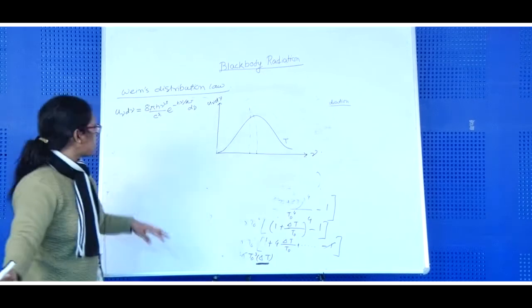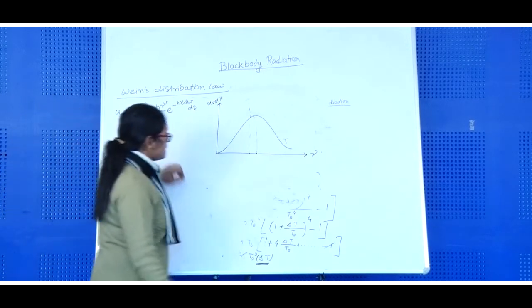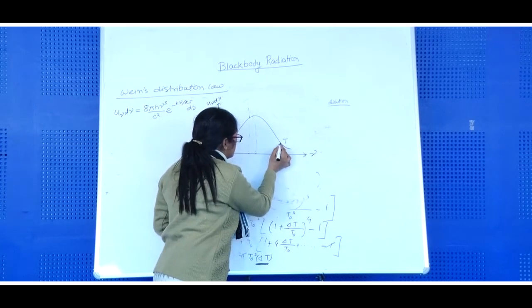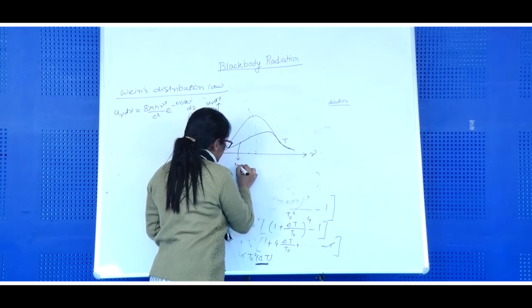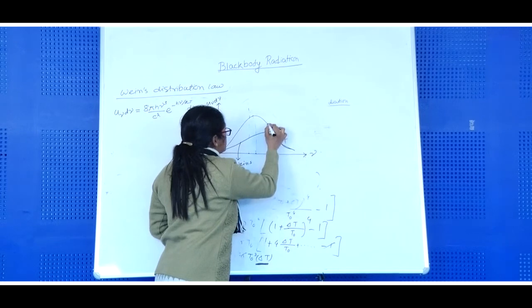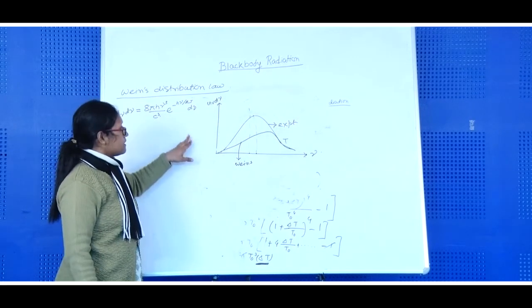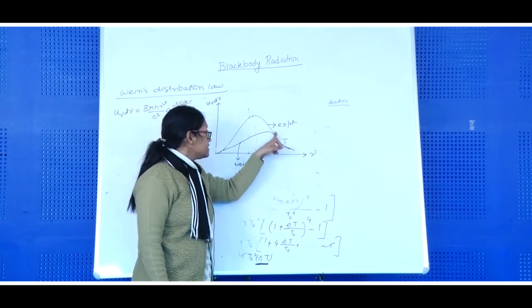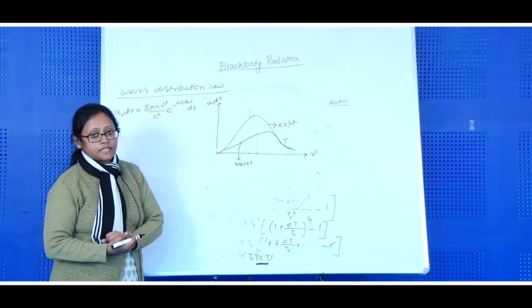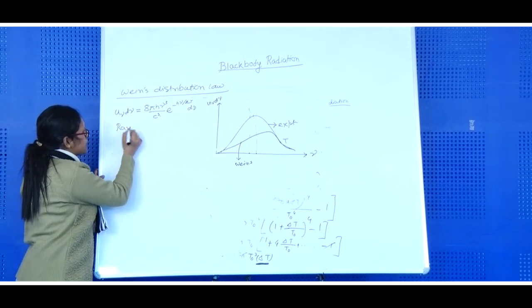Now, when he plotted his theoretical expression, he obtained a graph like this. This is for Wien, and this is the experimental graph. So see, his result matches with the experiment for the higher frequency range, but it fails to match in the lower frequency range. Then Rayleigh and Jeans, two scientists,